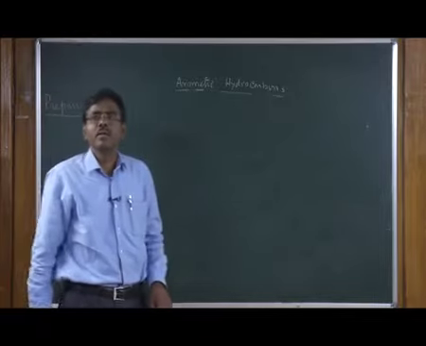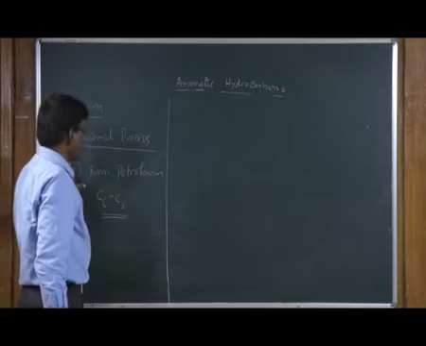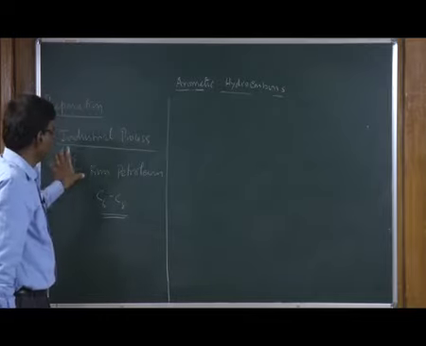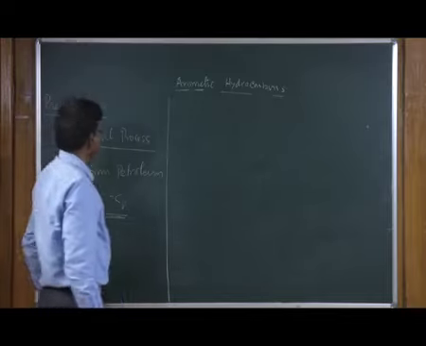Preparation of benzenoids, industrial process. First, let us look at the preparation of benzene and its derivatives from petroleum.